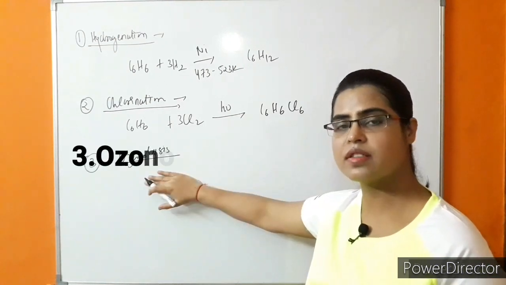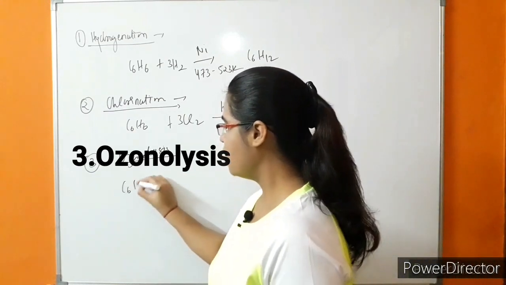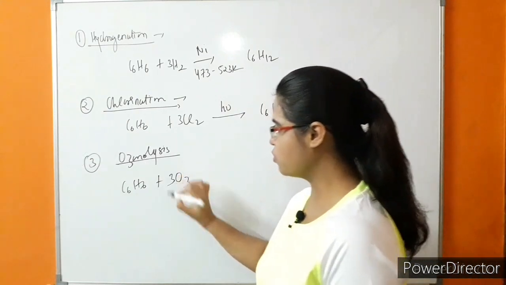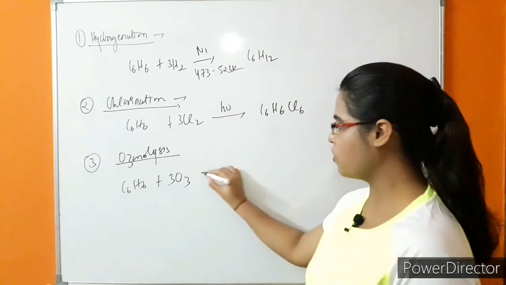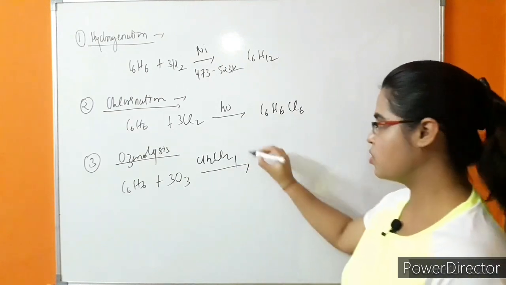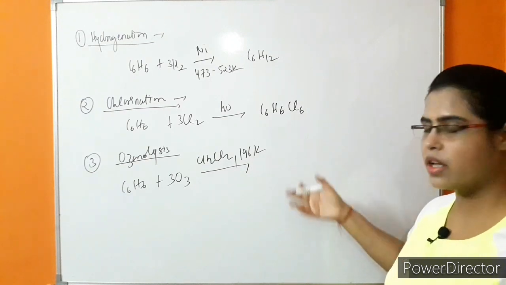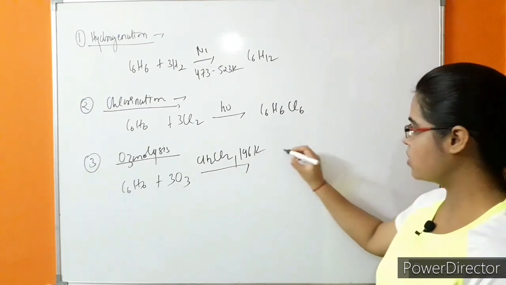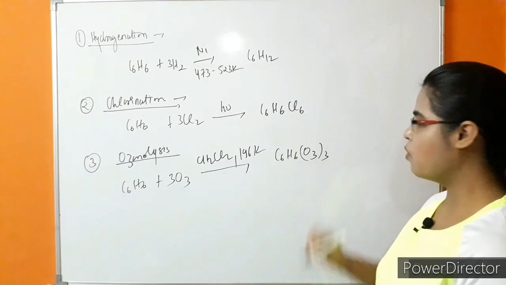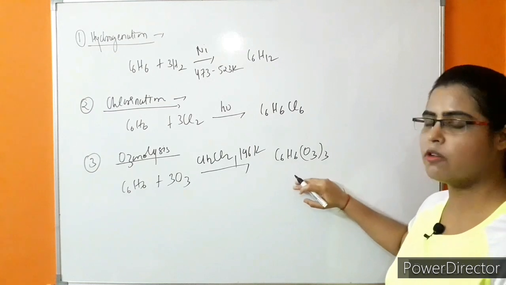In the case of ozonolysis, the presence of a pi bond is required. So what is happening in the case of the benzene ring? When the benzene ring is reacted with ozone, 3 moles of ozone are taken in the presence of an inert solvent, that is CH2Cl2, and the temperature of the reaction is 196 Kelvin. So a triozonoid compound is formed. What is the formula of this triozonoid compound? C6H6(O3)3. This is the triozonoid compound formed in the first step of this reaction.